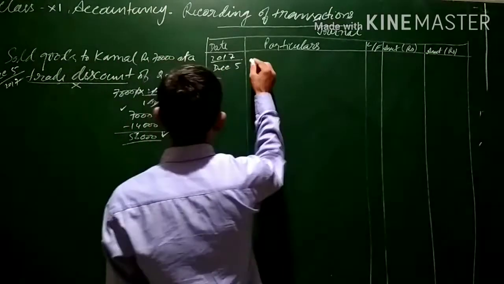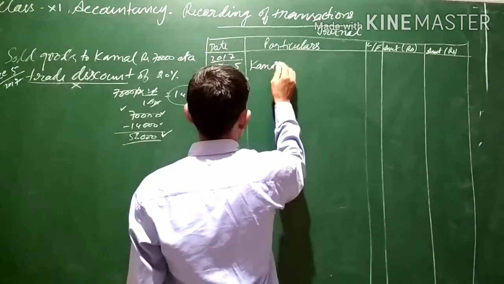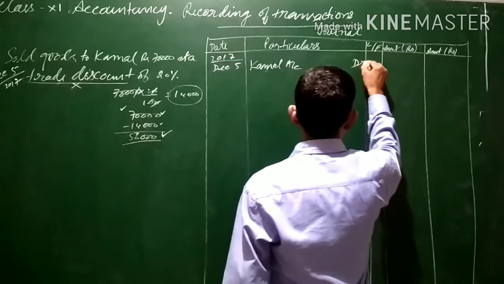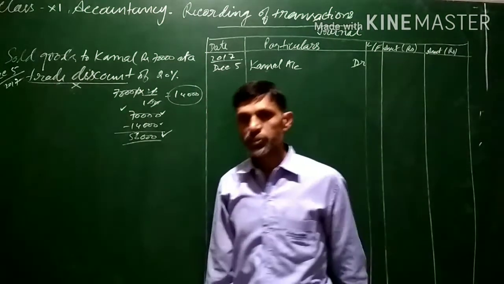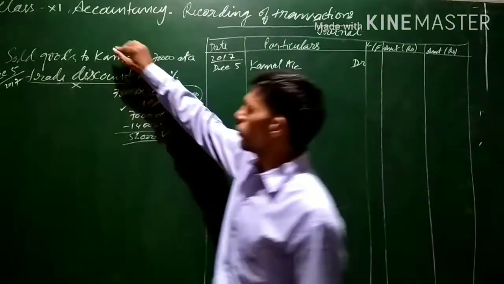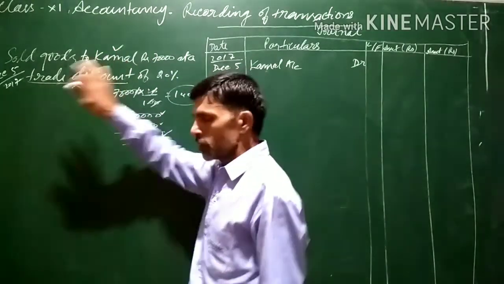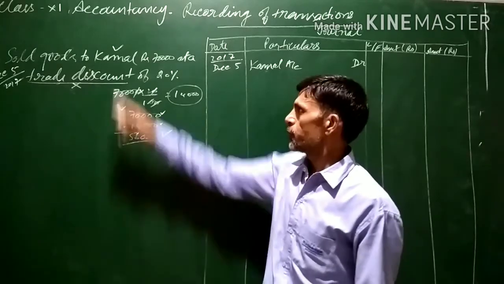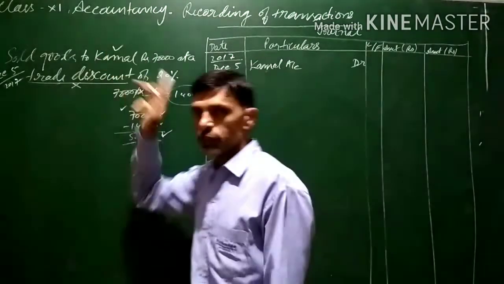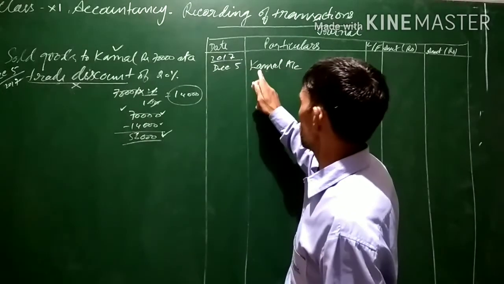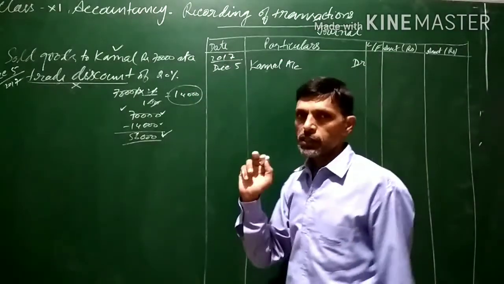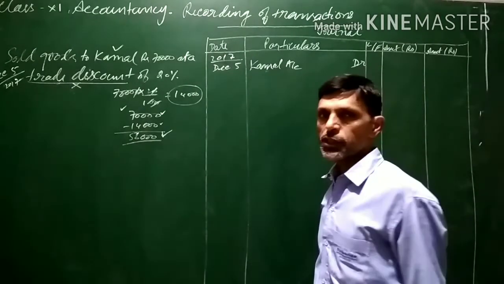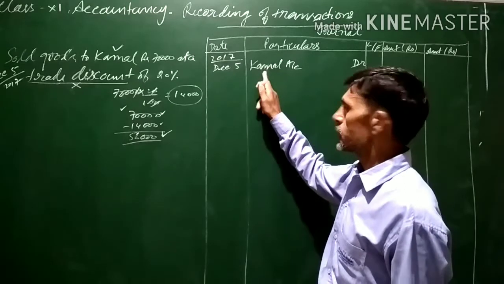So the entry will be: goods are sold to Kamal. One more important thing, which we have discussed earlier also regarding sales or purchases. When sales or purchases are given and the name of the party is given, but it is not mentioned whether it is a cash sale or a credit sale, then it is assumed to be a credit sale. So we are assuming here that it is a credit sale. Since goods are sold to Kamal on credit, Kamal will become a debtor for us, and debtor is an asset.